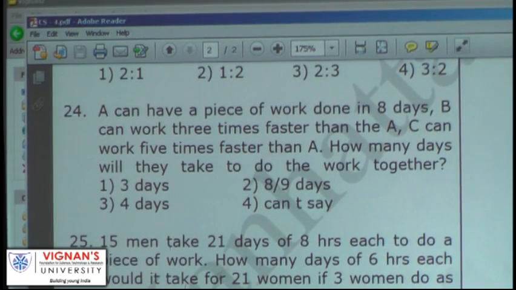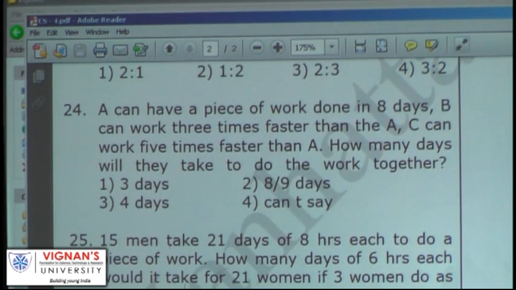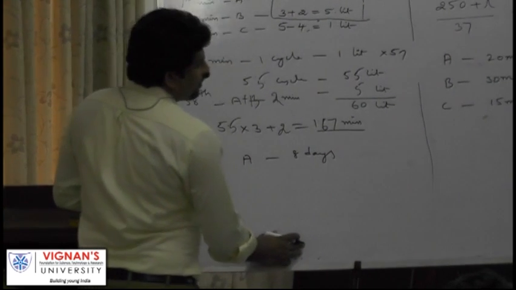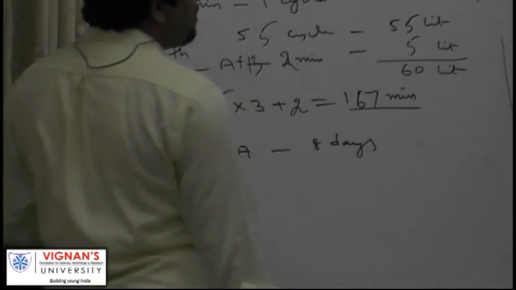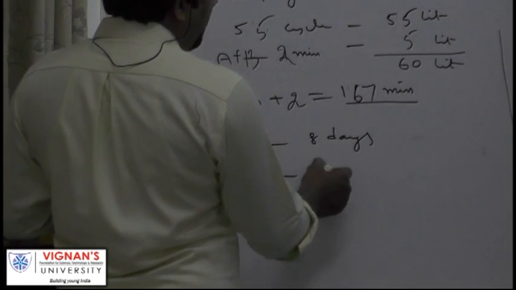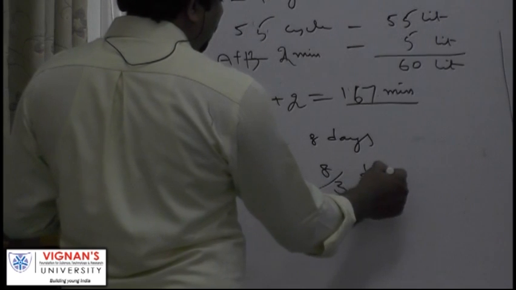A can have a piece of work done in 8 days. B can work 3 times faster than A. C can work 5 times faster than A. How many days will they take to do the work together? A can complete it in 8 days. B can work 3 times faster than A, which means he takes 3 times less days.